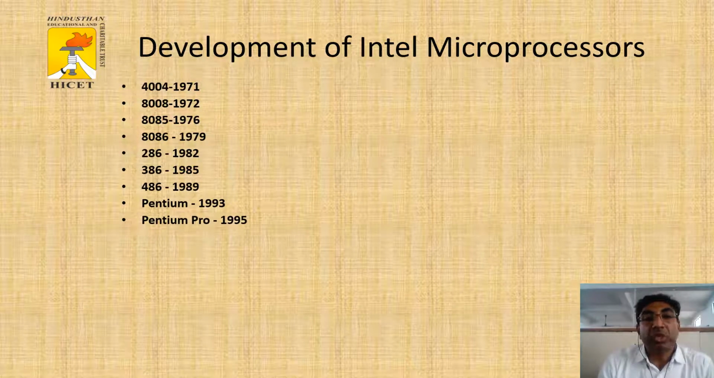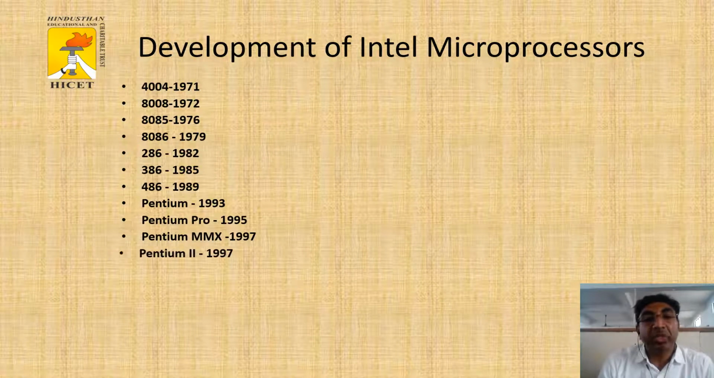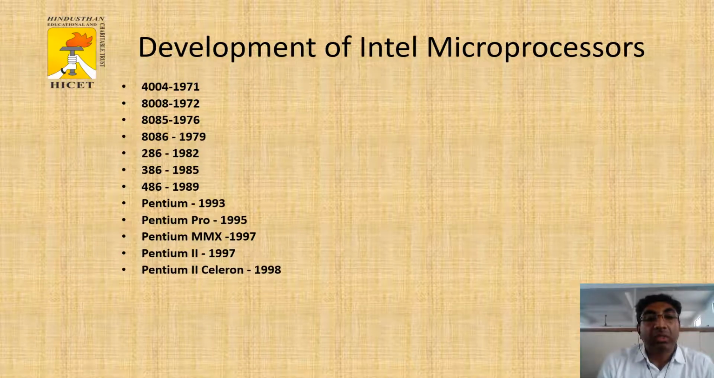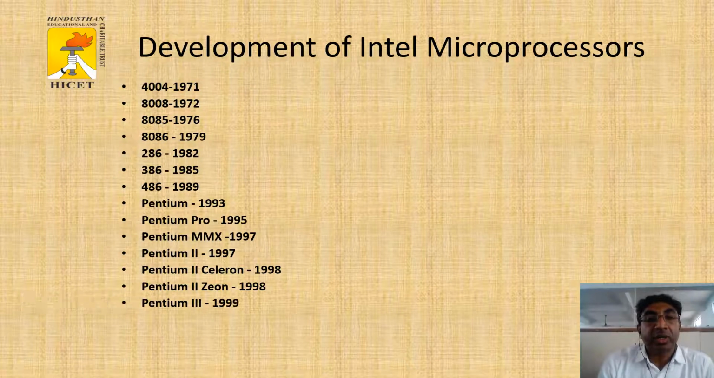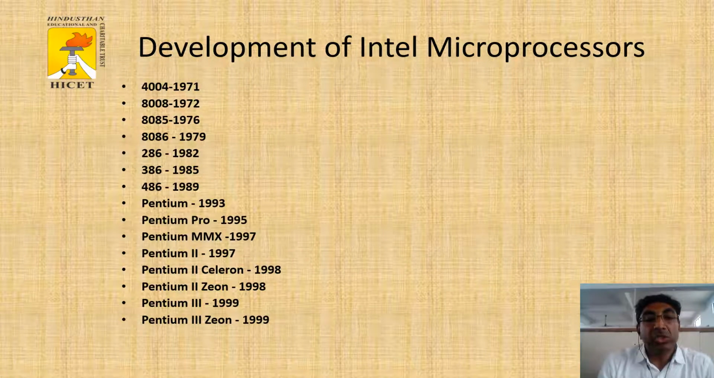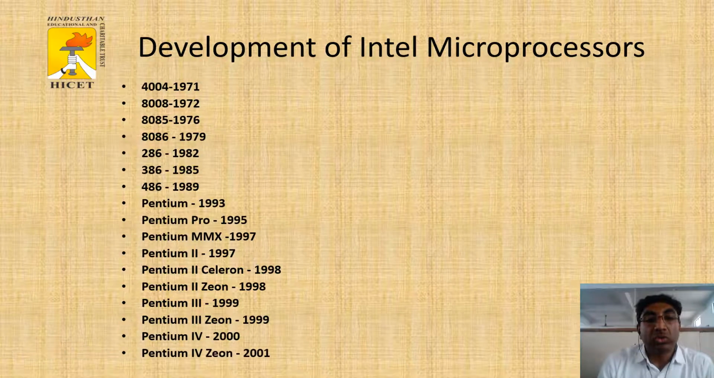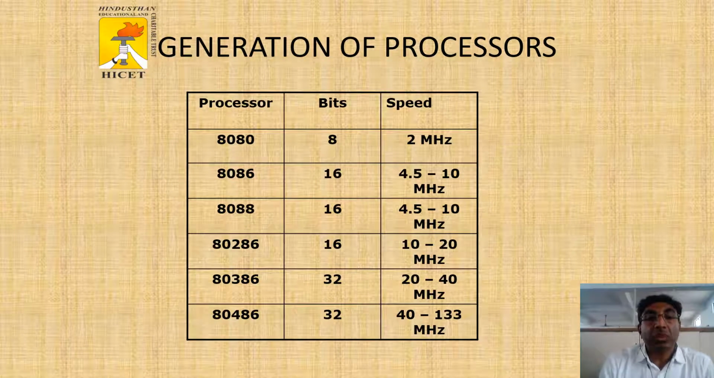Pentium Pro in 1995, then Pentium MMX processor in 1997, Pentium 2 in 1997, Pentium 2 Celeron processor in 1998, then Pentium 2 Xeon in 1998, Pentium 3 in 1999, then Pentium 3 Xeon processor in 1999, then Pentium 4 in 2000, then Pentium 4 Xeon in 2000. Then the generation of processors.